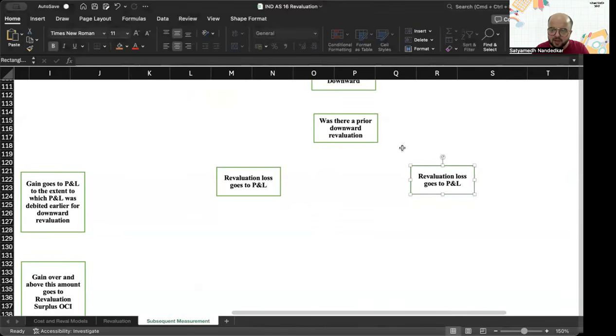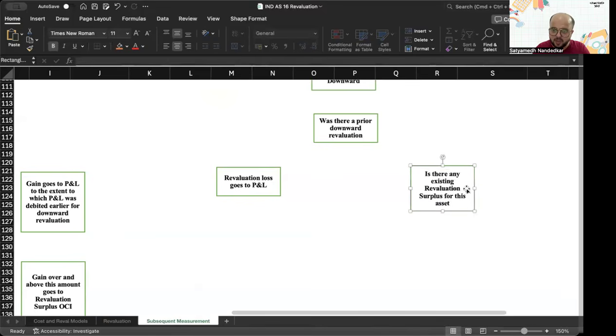Was there a prior downward revaluation? No. And then you ask, is there any existing revaluation surplus for this asset?